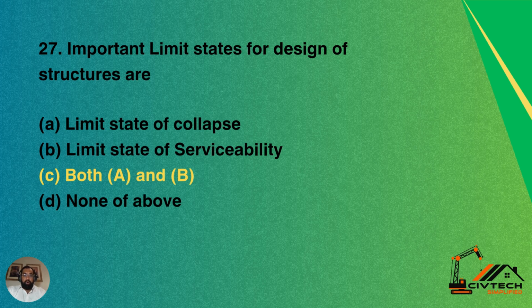Question 27. Important limit states for design of structures are: option A, limit state of collapse. Option B, limit state of serviceability. Option C, both A and B. And option D, none of the above. So C is the correct answer, which is both A and B are correct. Limit state of collapse as well as limit state of serviceability. So C is the correct answer.